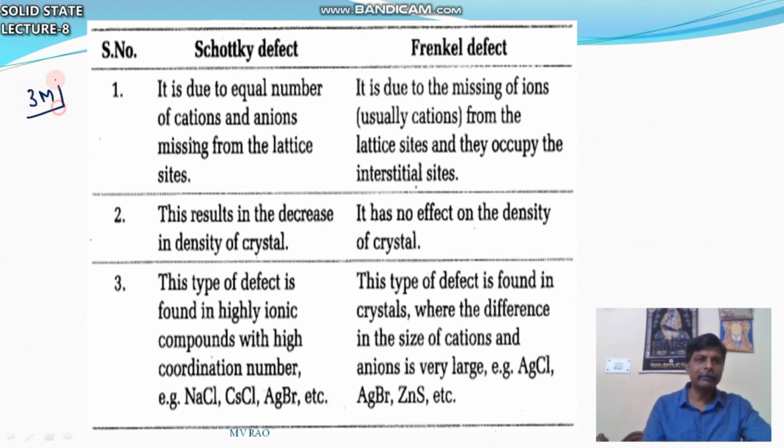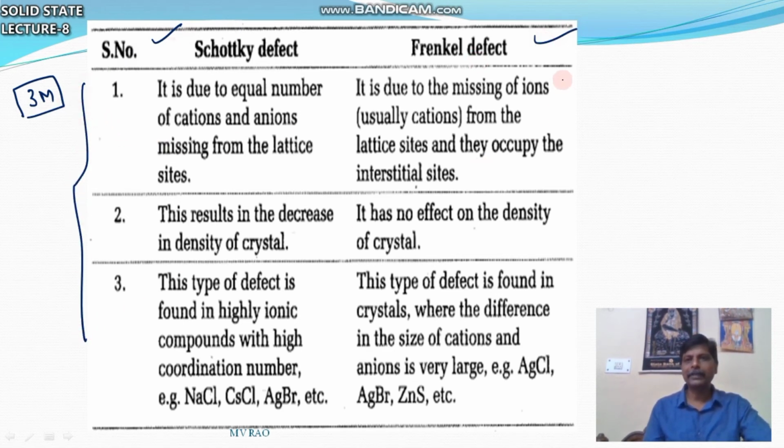In examination, they will ask most questions on the differences between Schottky defect and Frenkel defect. So this is the answer. These are the main points. The density point is important. Schottky defect: density decreases. Frenkel defect: there is no effect, no change in the density.